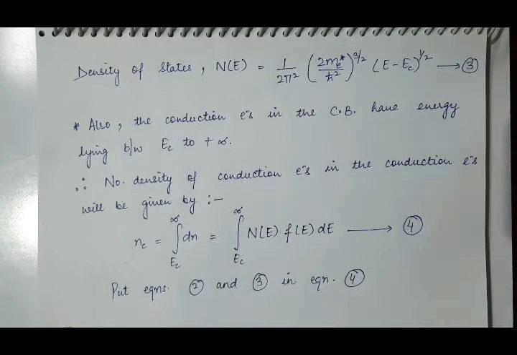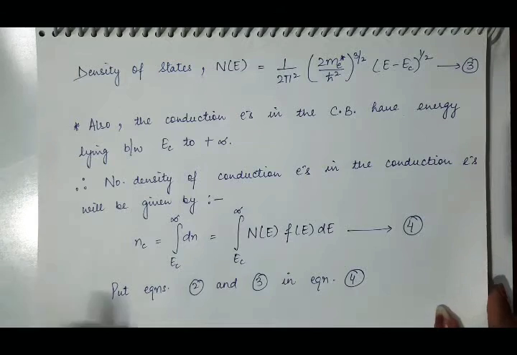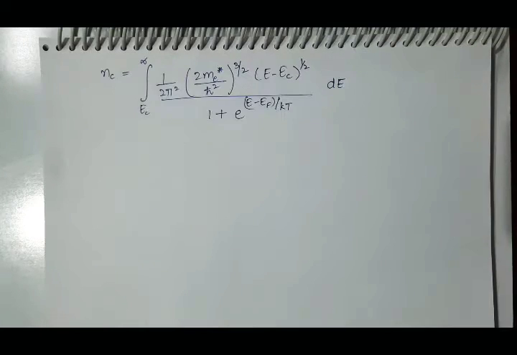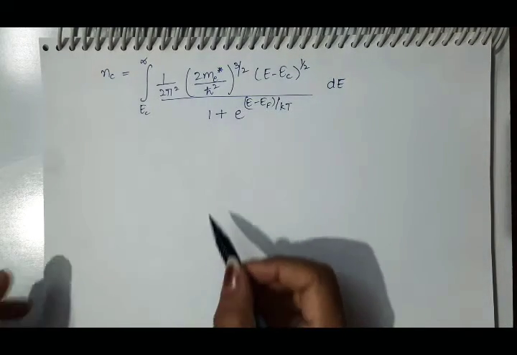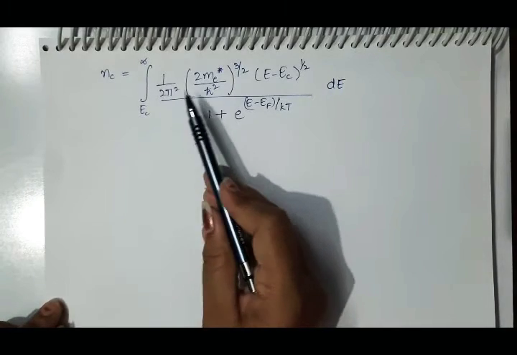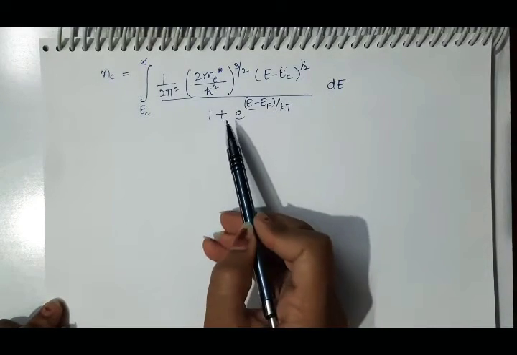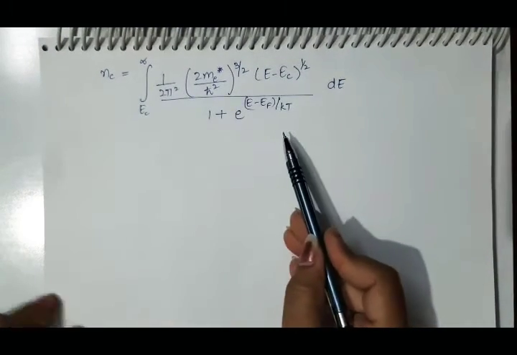Now integrate equation 1 within the limits Ec to infinity and we get equation 4, and then put the values of the probability distribution function Fe and density of states Ne in this equation. After putting these values, we get this equation.